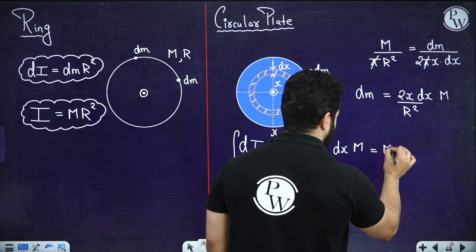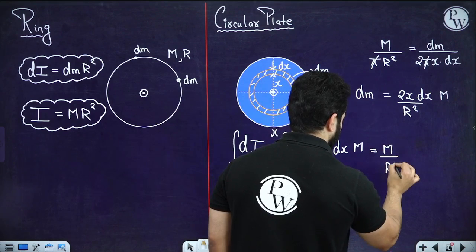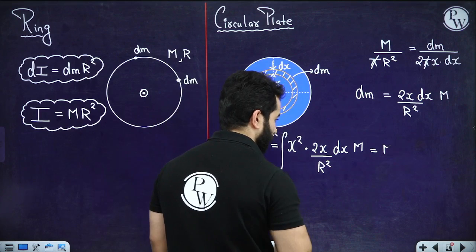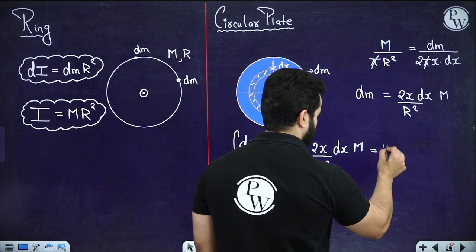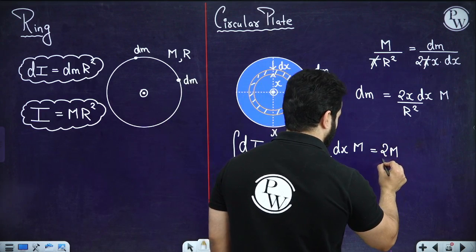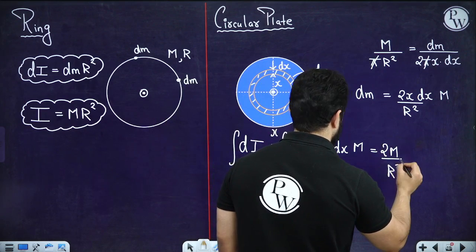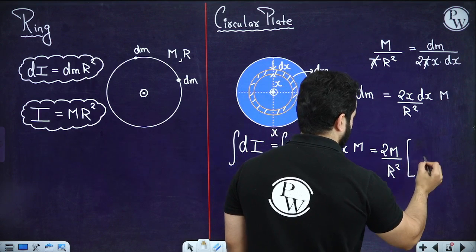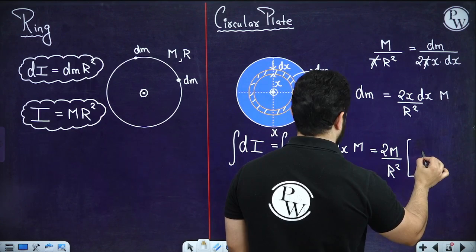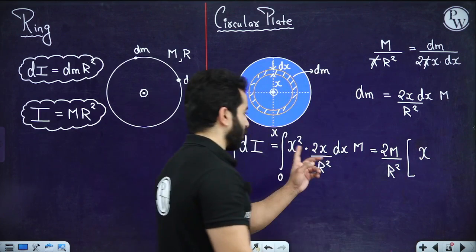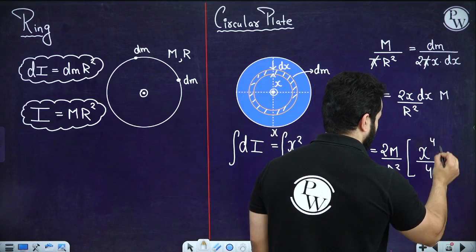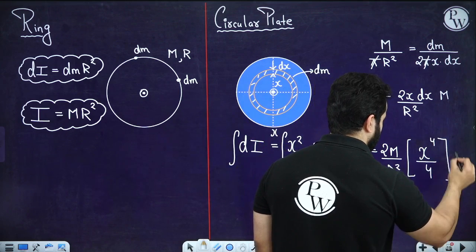I've got m upon r square as constant, so 2m upon r square, and the integration of x square times x, which is x cube, is going to be x raised to the power 4 upon 4, and the limits are going to be from 0 to r.